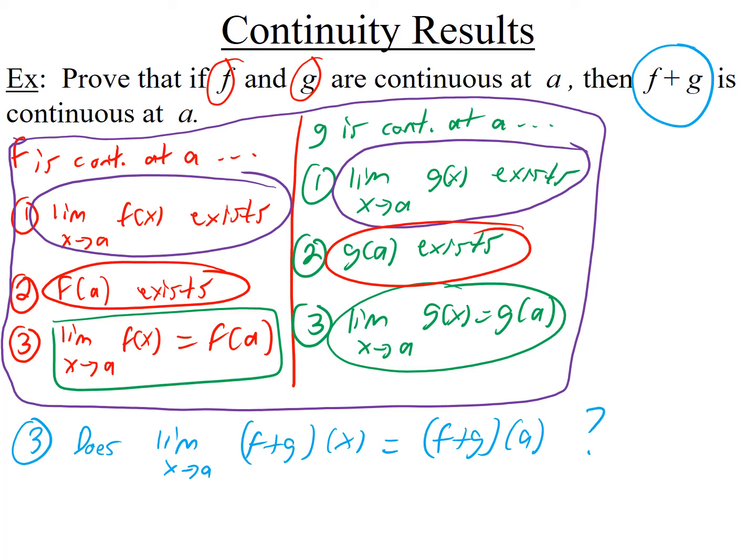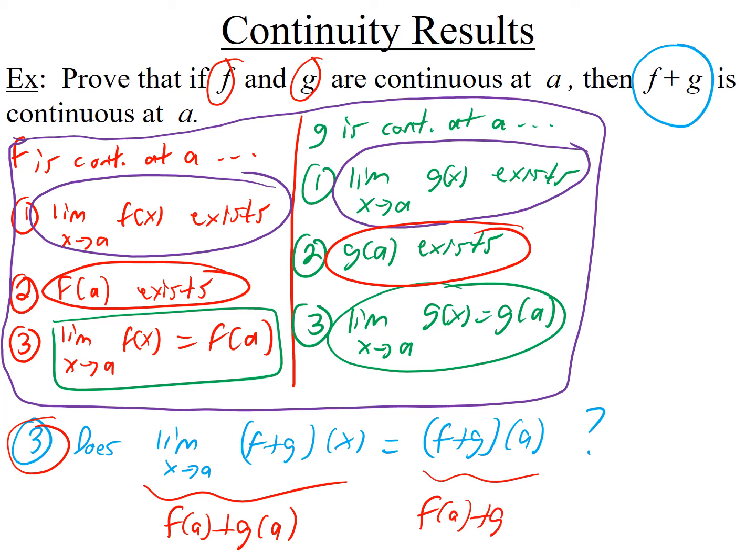And the answer is yes, because we not only said that that exists, but we said the answer to this was f of a plus g of a. Go back and look at when I put a 1 over here. Then we did f plus g of a, this part, and the answer again was f of a plus g of a. So they are equal. So yes. Okay, so the answer to all three questions about f plus g was yes.